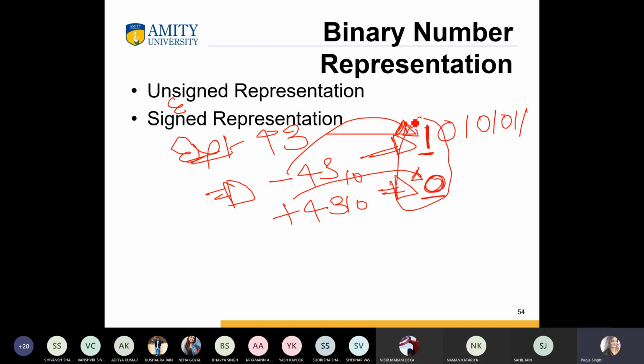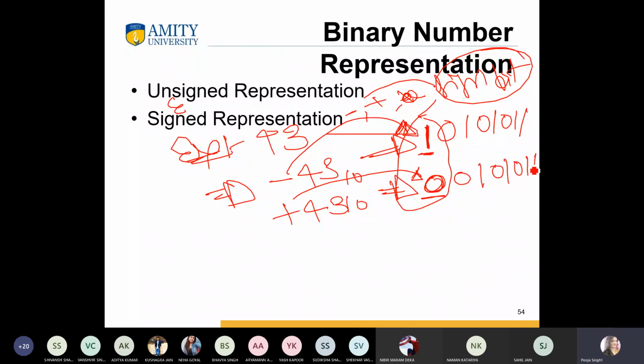So both are known as the sign bit, to represent the positive or negative. For this we can write here 0 0 1 0 1 0 1 1. It means there are two ways to represent 0.